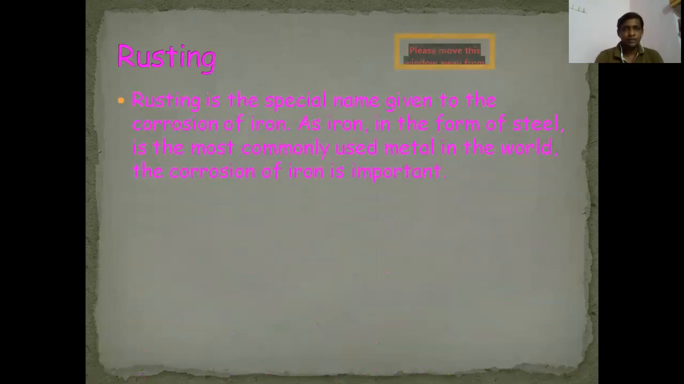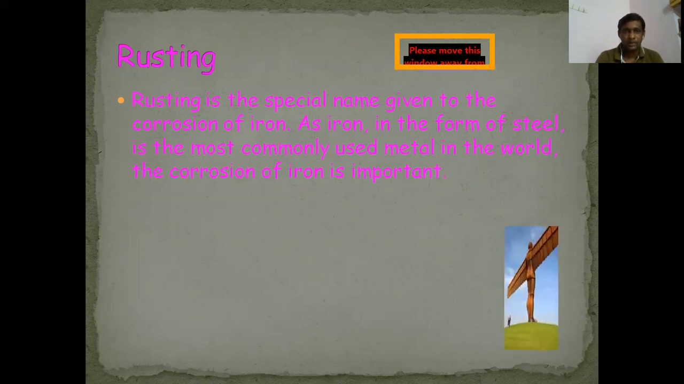So here rusting is a special name given to the corrosion of iron. That means corrosion means destroying of iron. As iron in the form of steel is the most commonly used metal in the world, the corrosion of iron is important.